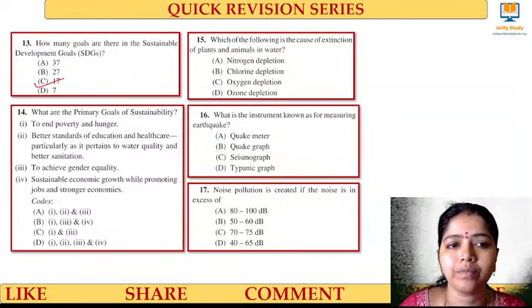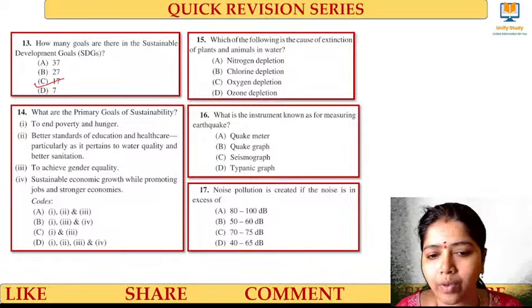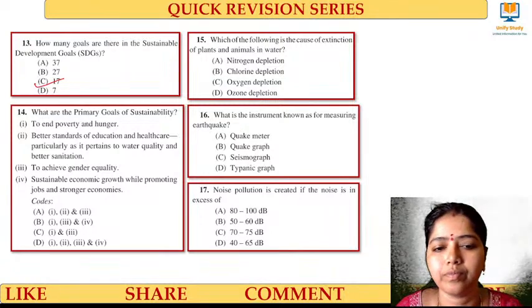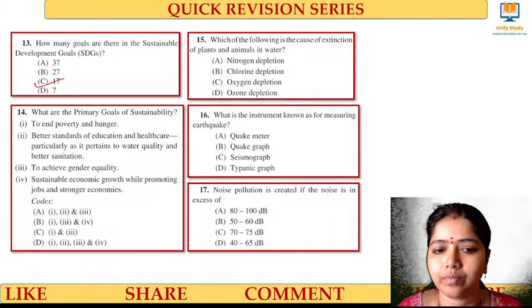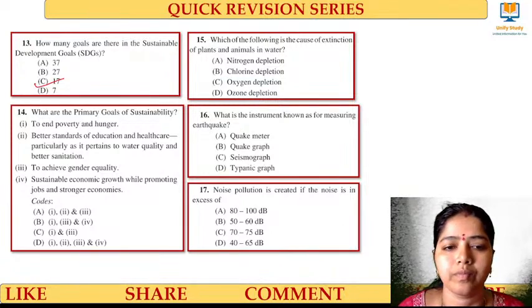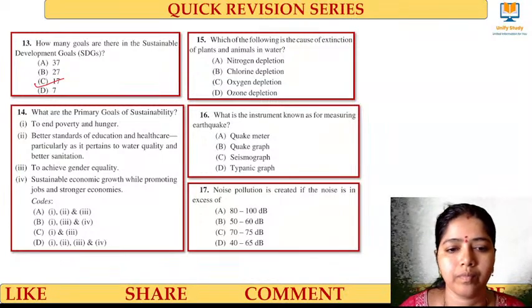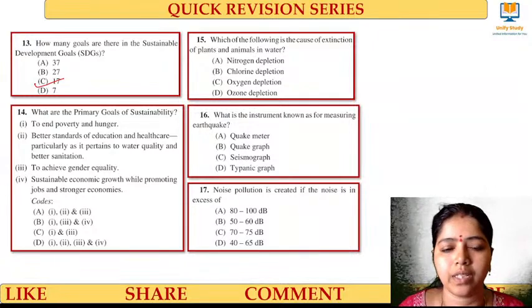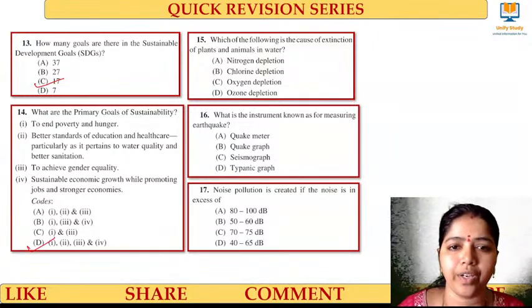Clear, learners? The right answer for this question is option D.